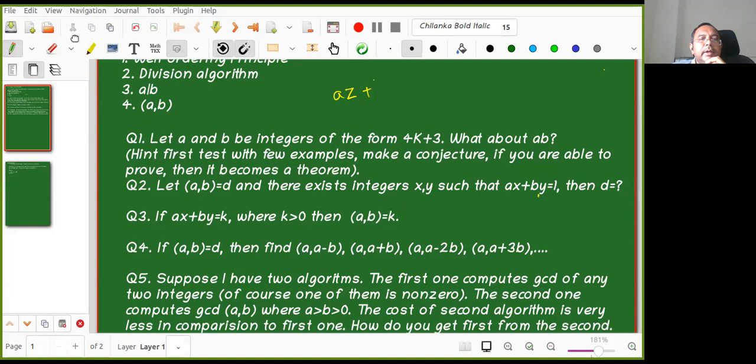AZ plus bZ is equal to cZ. It is a set of integers, or cosets, so subgroups aZ. Okay, we will wait for it.